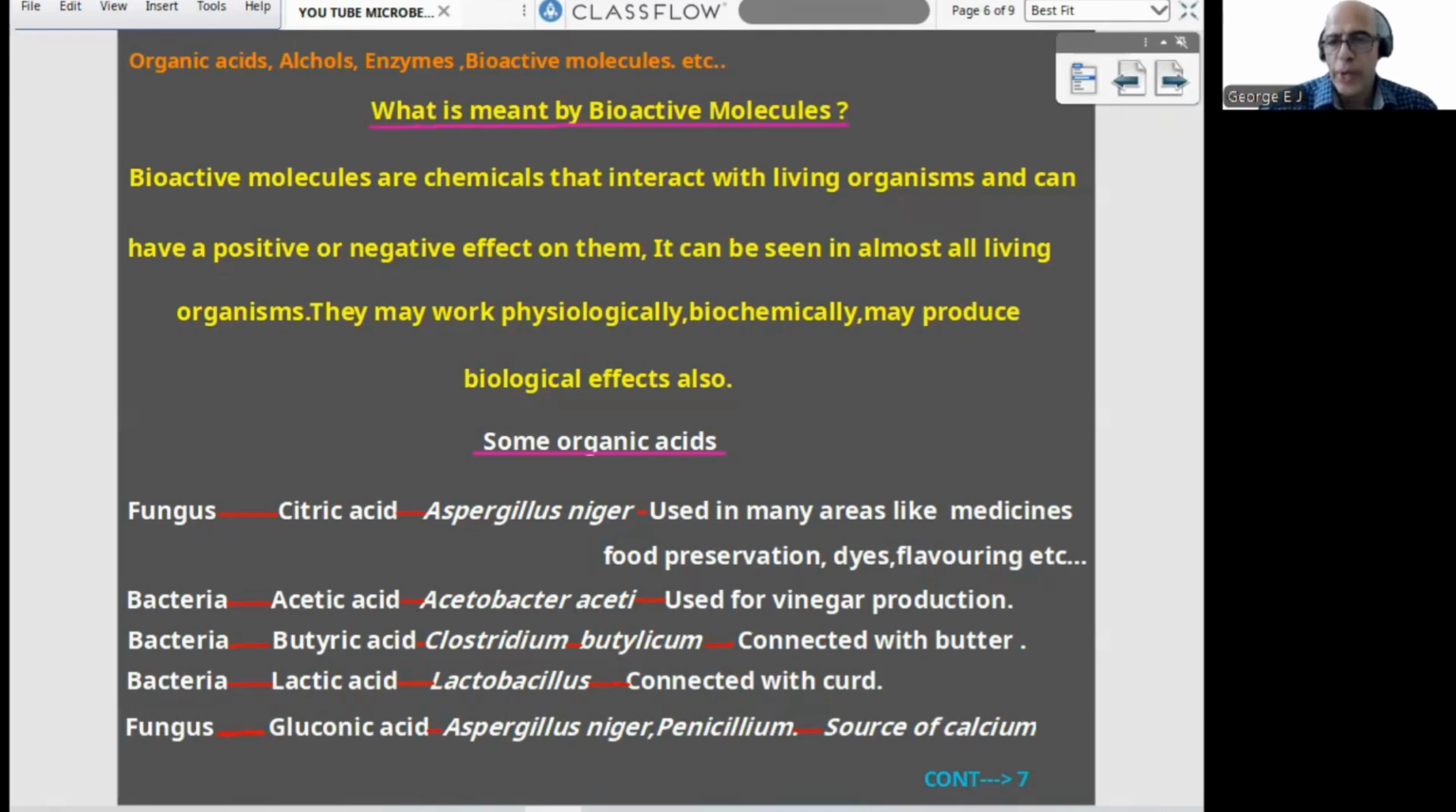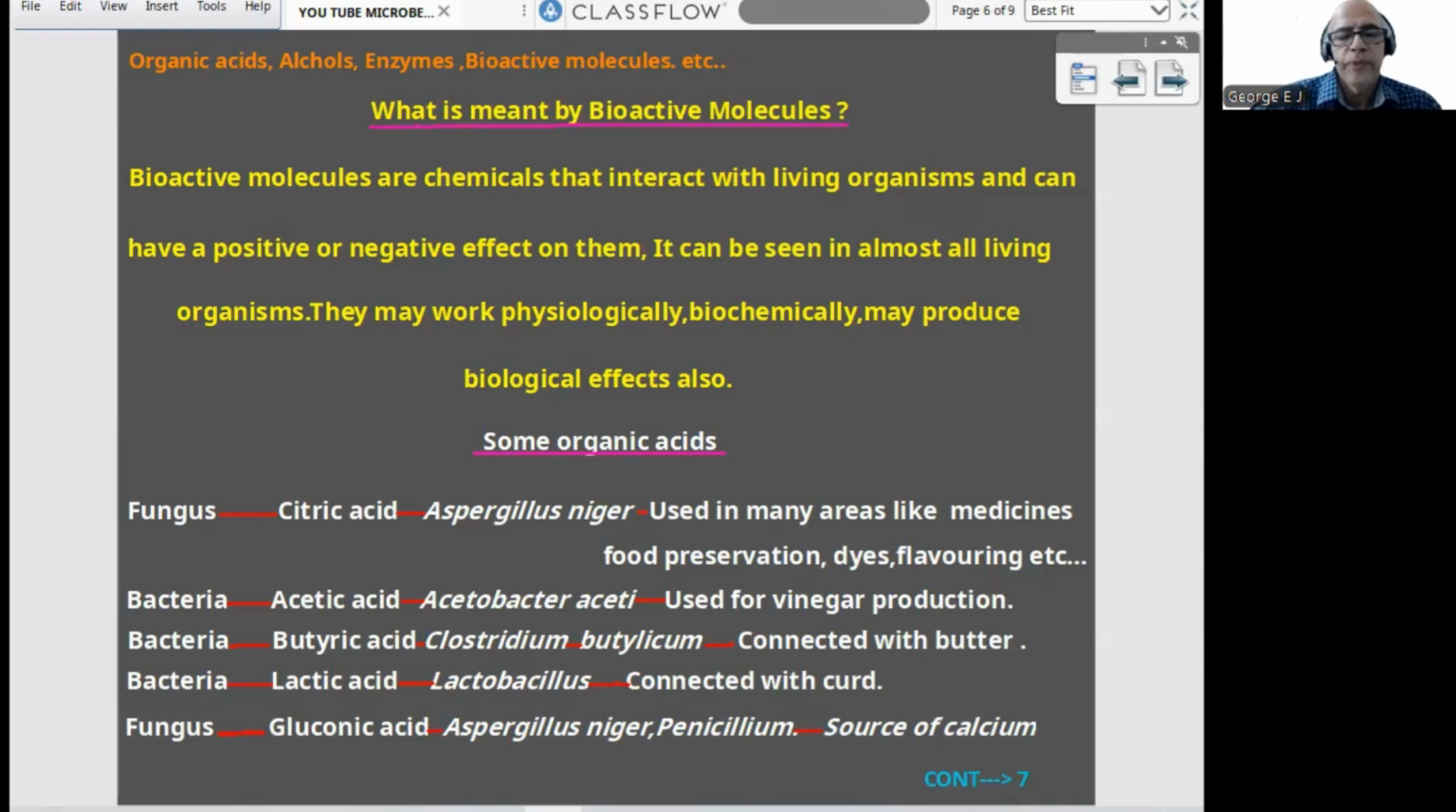So what is meant by bioactive molecules? See, bioactive molecules are chemicals that interact with living organisms and can have a positive or negative effect on them. They can be seen in almost all living organisms. They may work physiologically, biochemically, and they may even produce a biological effect. That is how we can define the term bioactive molecules. Now let us proceed to certain chemicals, starting with some organic acids.